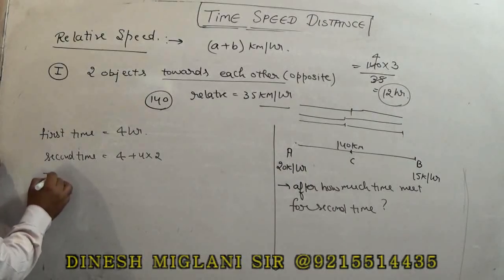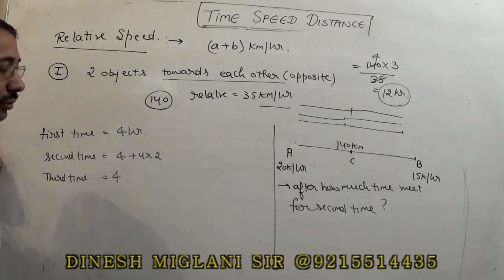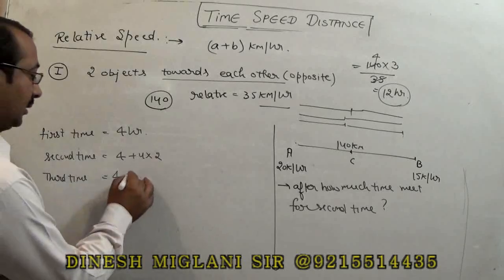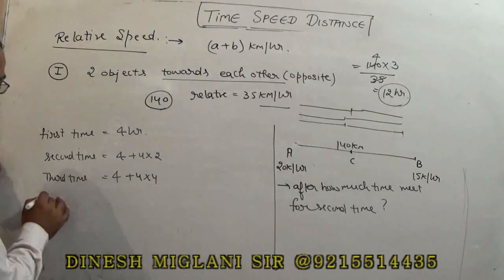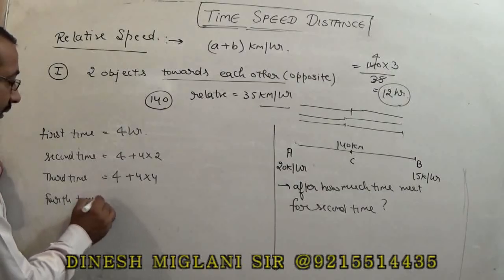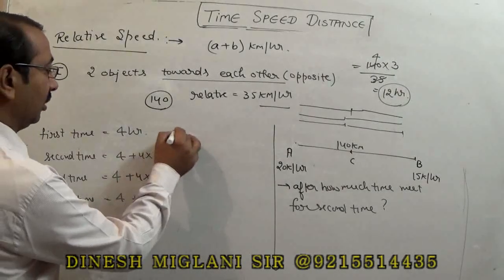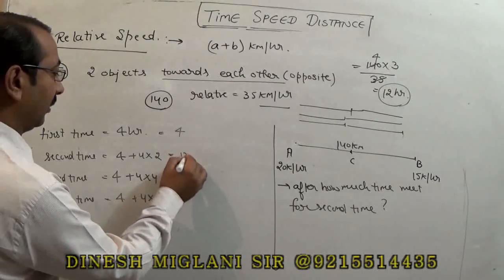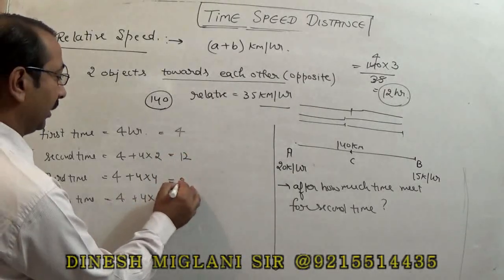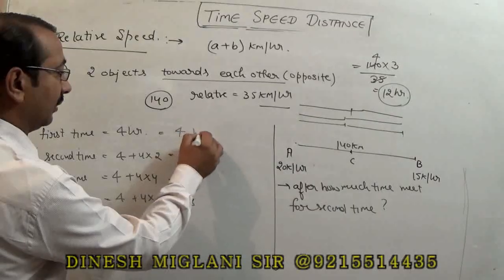If you have to find it for the third time, your answer would be 4, that's same, plus 4 into 4. If you have to find it for the fourth time, the starting 4 is same and make it as 4 into 6. So we can say 4 hours, that would be 12 hours, this would be 20 hours, or this would be 28 hours, that becomes your answer.